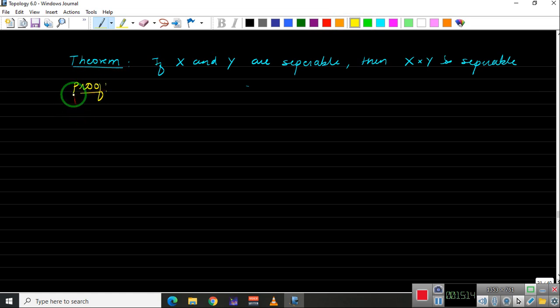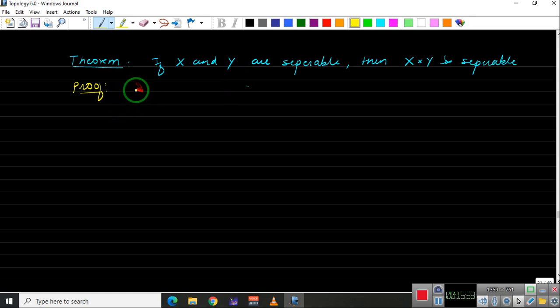You can pause the video, you can try to prove this statement. It's very simple. Now since X and Y are separable, they have countable dense sets. Okay, so if we take A as a countable dense set of X and B for Y, then the countable dense set for X cross Y will be A cross B. That is what we are going to prove.